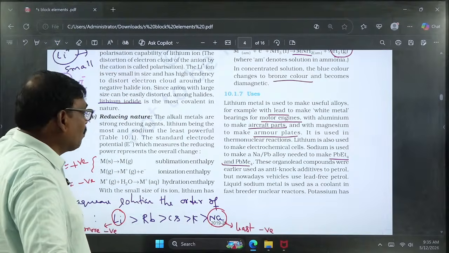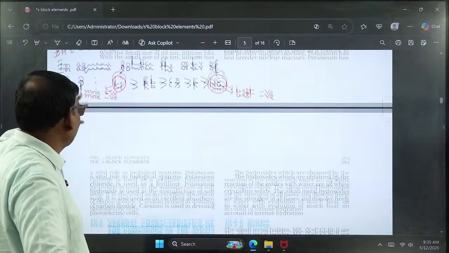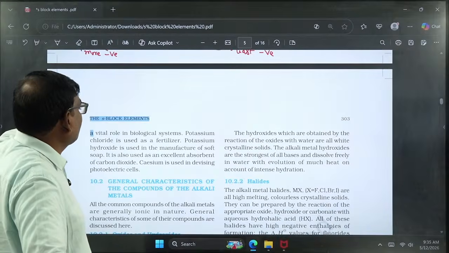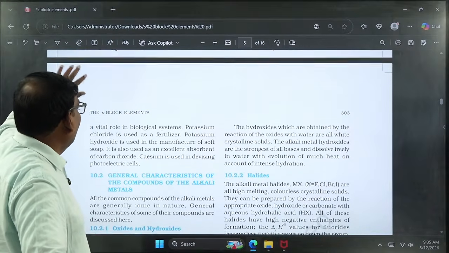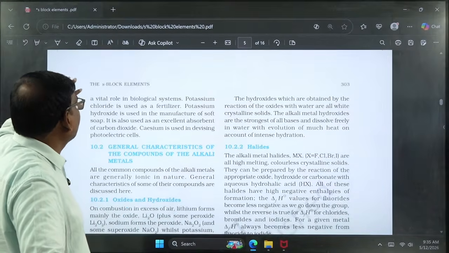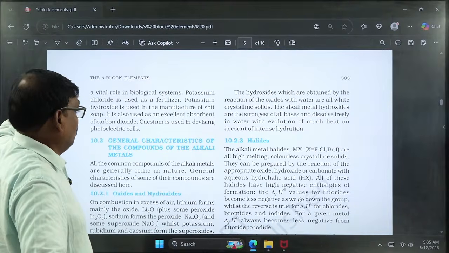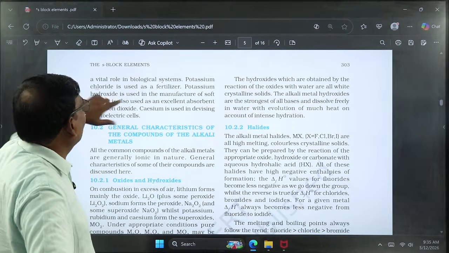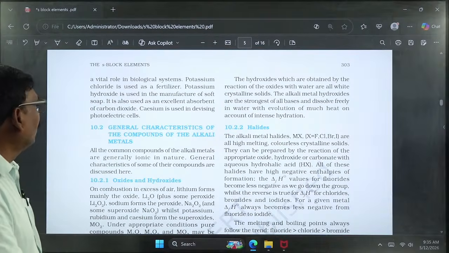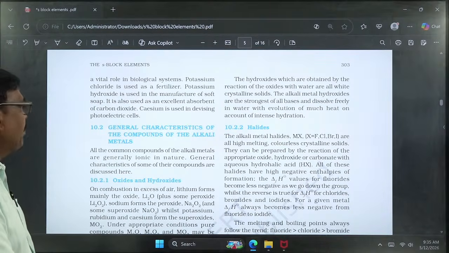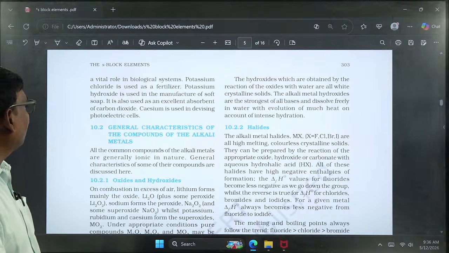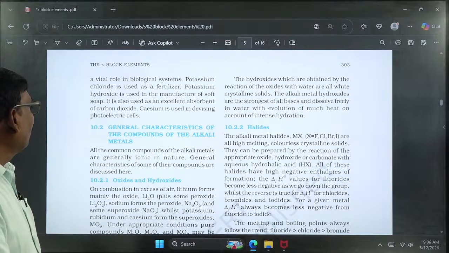Coming to the uses of potassium, potassium has many uses, especially in biological systems. Potassium chloride is used as a fertilizer in the agriculture sector, and potassium hydroxide is used in the manufacture of soft soaps, especially baby soaps. Because of the soft nature, it is harmless to kids.